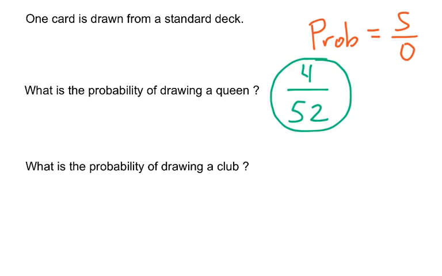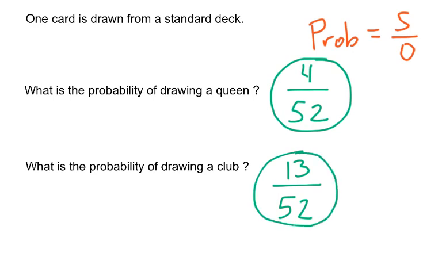What is the probability of drawing a club? Well, here again, I still have those 52 outcomes. And how many clubs do I have in my deck? Those would be my successes. Well, I have 13 clubs in my deck, so the probability of drawing a club is 13 out of 52.